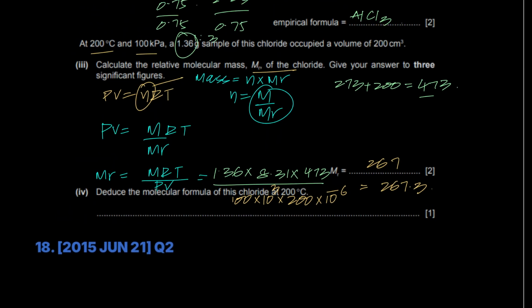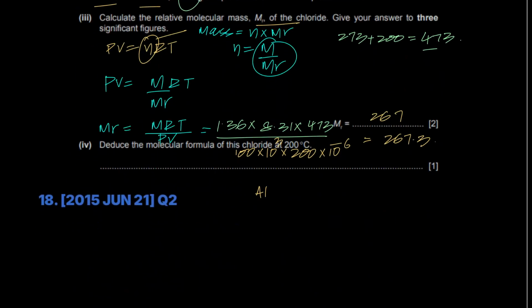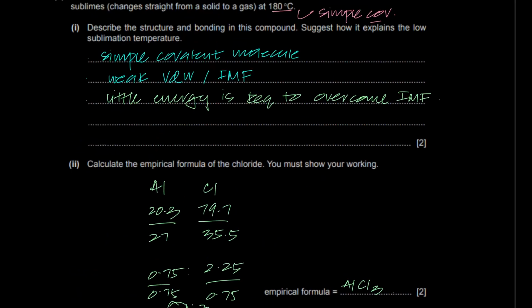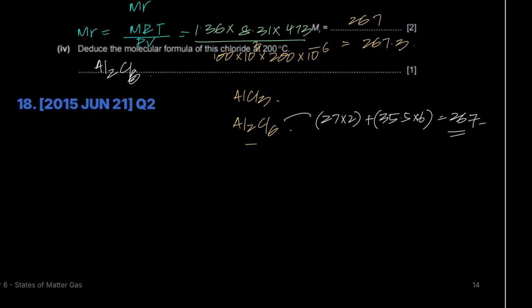Deduce the molecular formula of this chloride at 200 degrees Celsius. So it's an aluminum chloride at 200 degrees Celsius. We already know it's either AlCl3 or Al2Cl6, and if you use your brain a little, you'll say, hey, if you add all of them, 27 times 2 plus 35.5 times 6, that would in fact give you roughly 267. So it's Al2Cl6. Here you go, I've deduced it. We already knew it because he's talking about the chloride of aluminum, and there can only be these two options as far as our syllabus is concerned. So it was very simple. The examiner wanted you to use that idea.